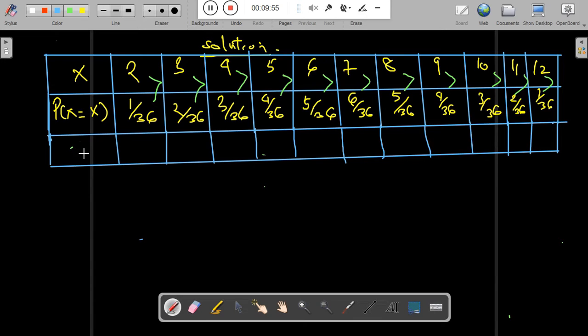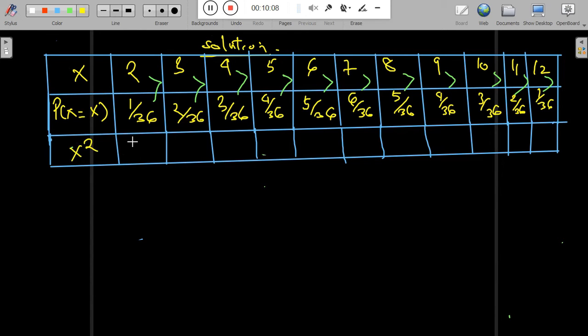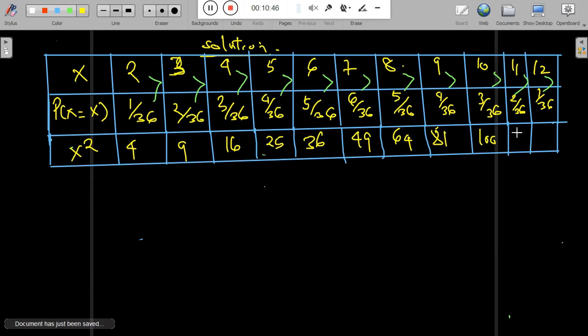So this will be x squared. 2 times 2 gives you 4. 3 times 3 is 9. 4 times 4 will give you 16. 5, 25. 6 times 6, 36. 7, 49. 8, 64. And 9 will be equal to 81. 10 times 10 is equal to 100. And 11 times 11 is 121. And 12 times 12 is 144.